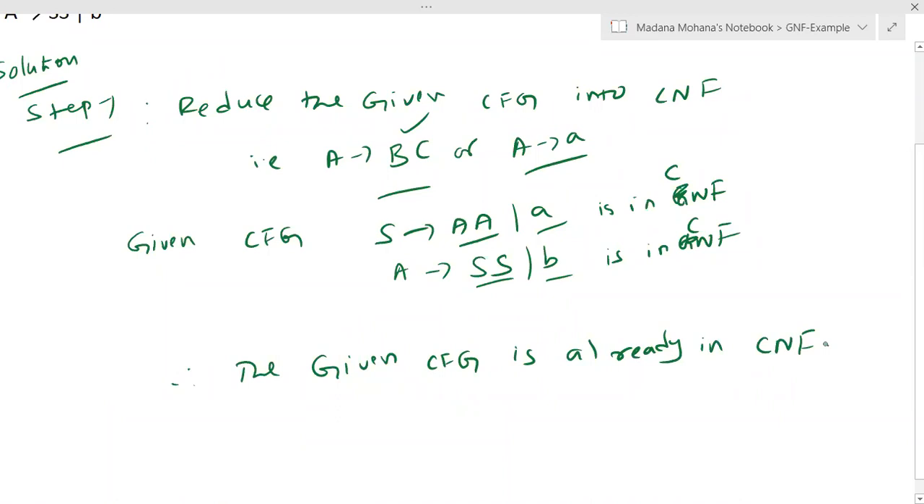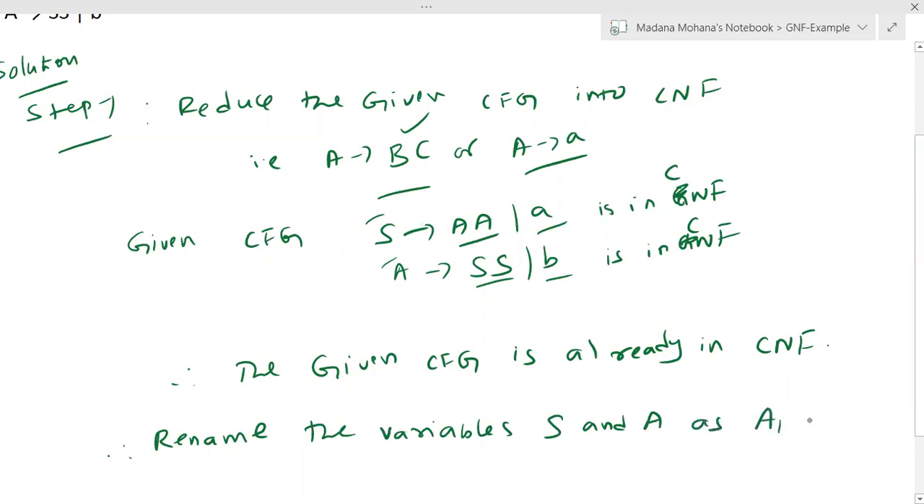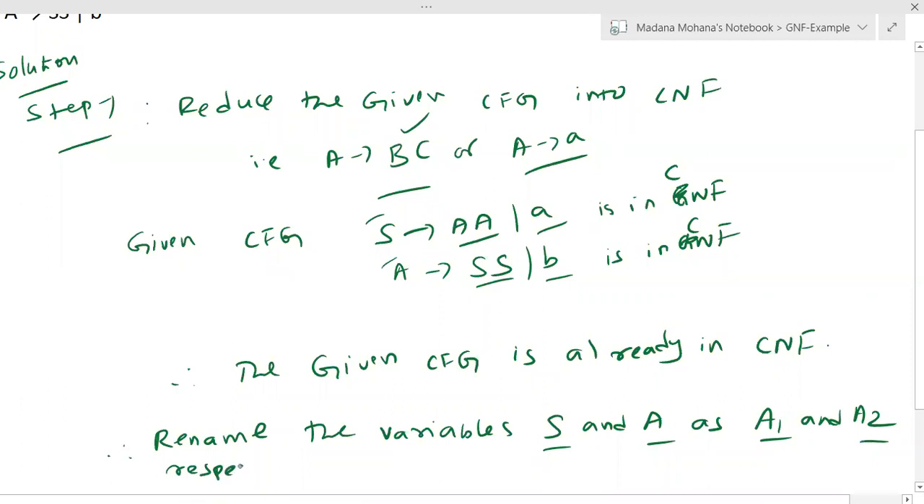Then what you have to do? We have to rename the variables in G. What are the variables in the given grammar? Here we have S and A. Rename the variables S and A as A1 and A2 respectively.